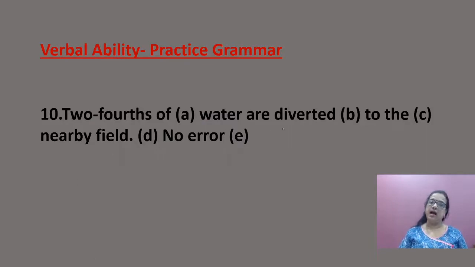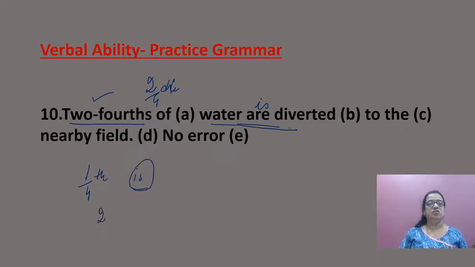Here this is the mistake. 2/4 of water, always remember that this is the fractional amount. 2/4 of water is always a singular verb. 1/4 takes a singular verb. 2/3, singular verb.